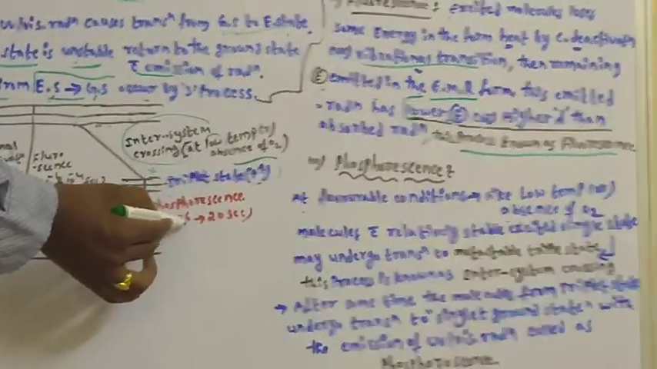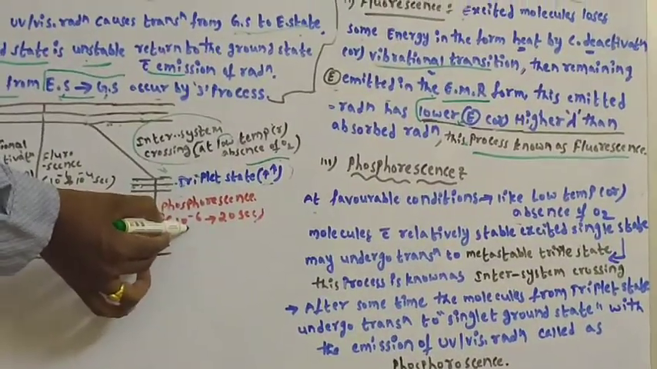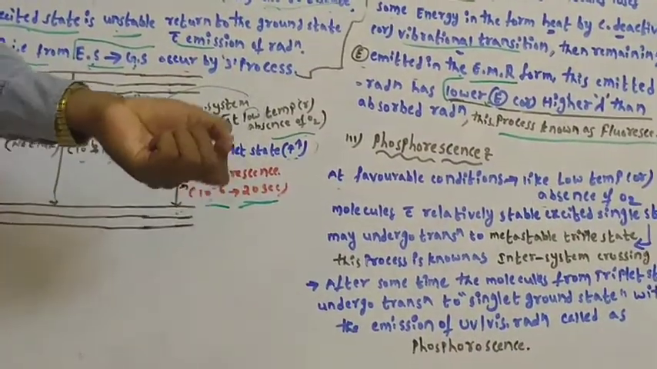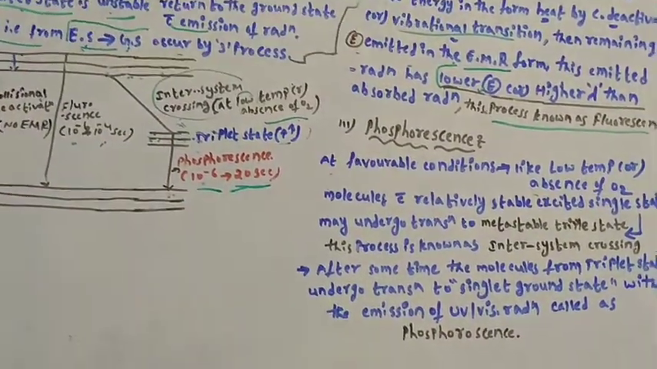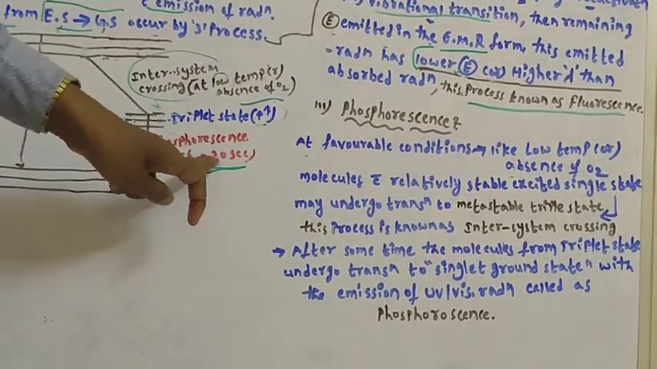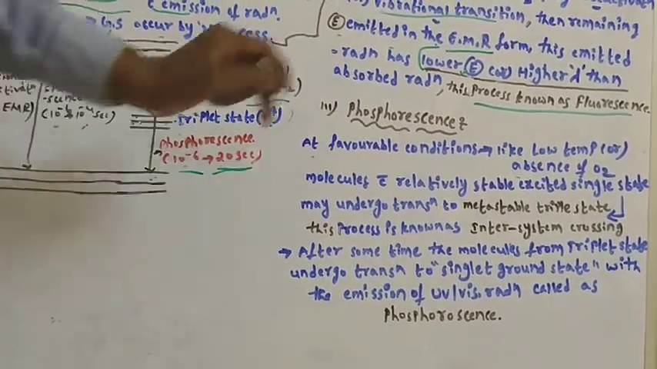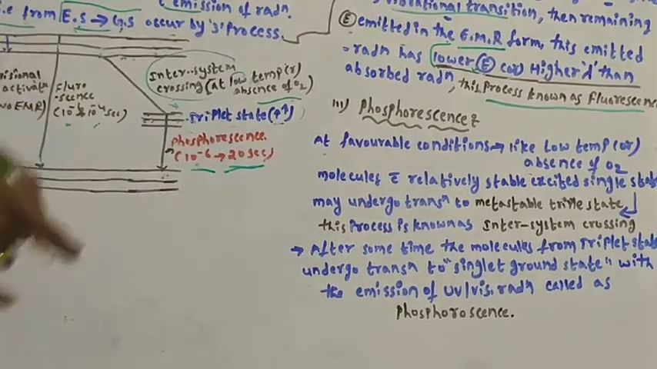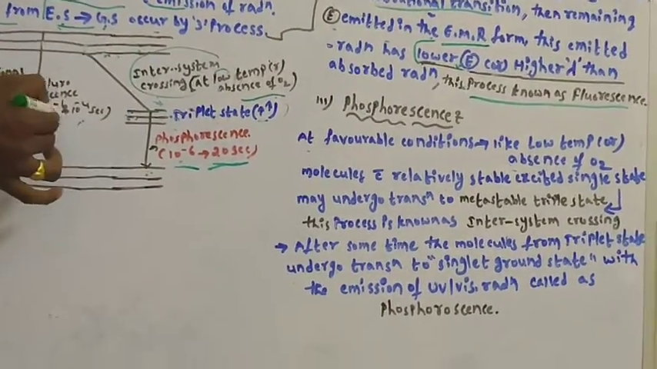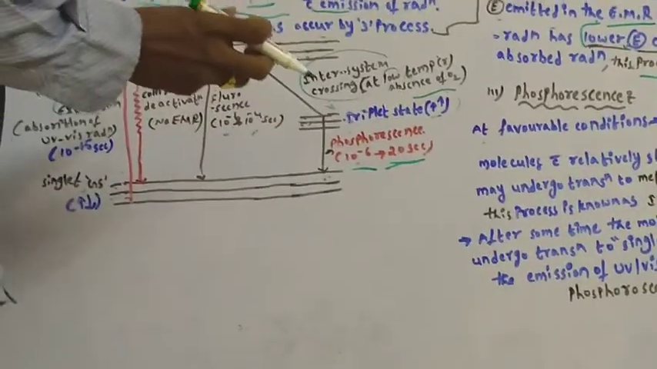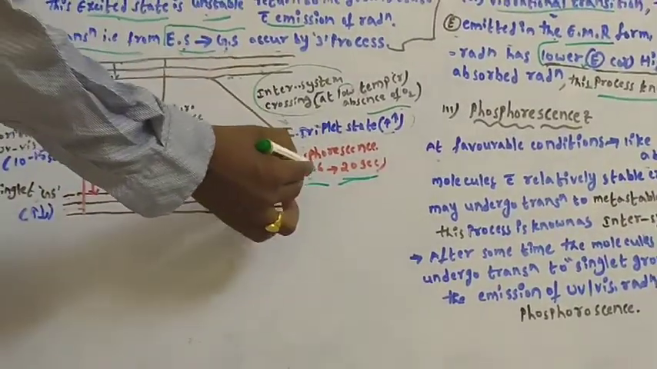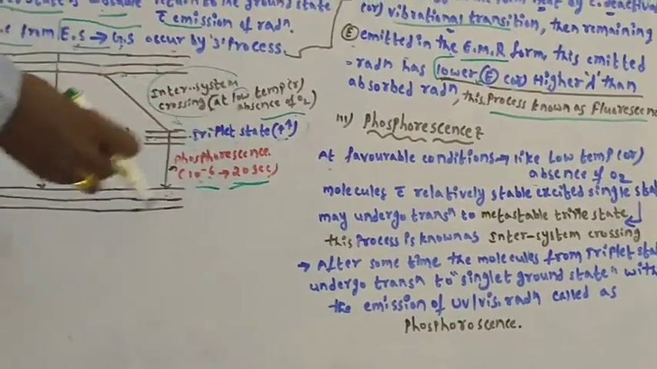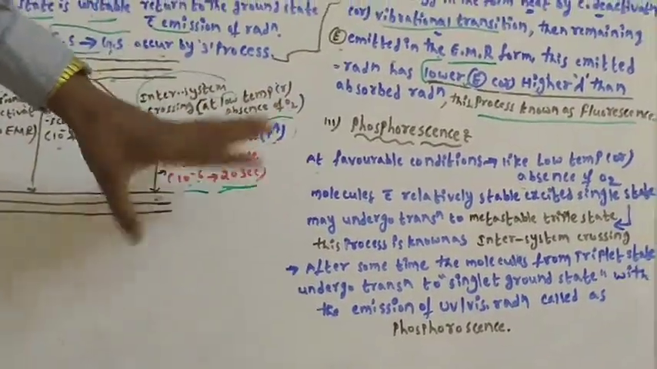It will occur within the time of 10 to the power of -6 to 20 seconds, which means even after the incident light is stopped, emission will still occur. You can see 10 to the power of -6 to 20 seconds is a somewhat larger time as compared to fluorescence, which occurs only within 10 to the power of -6 to 10 to the power of -4 seconds, immediately. So delayed fluorescence is known as phosphorescence.